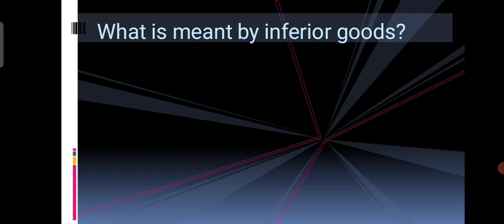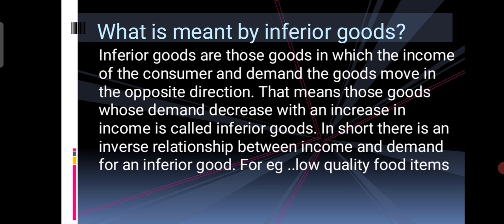There are some normal goods and some inferior goods. In case of inferior goods, we can write the definition in that way. Inferior goods are those goods in which the income of the consumer and demand of the goods move in the opposite direction. Okay, that means those goods whose demand decreases with an increase in income are called inferior goods. In short, there is an inverse relationship between income and demand of an inferior good.